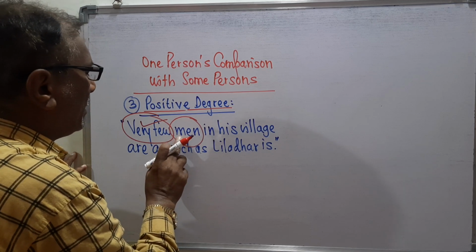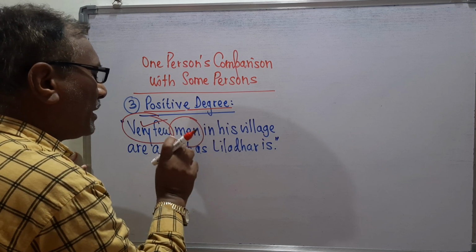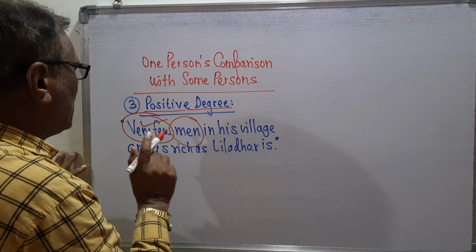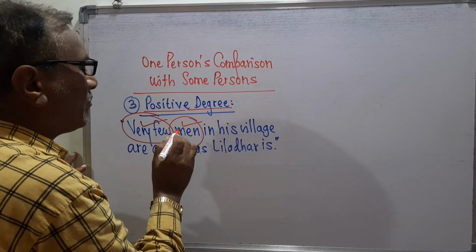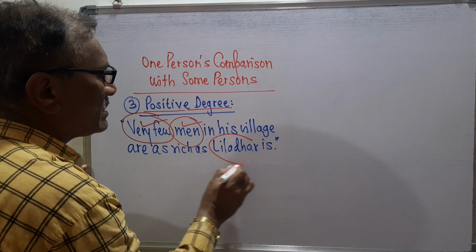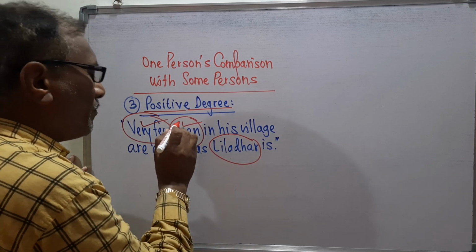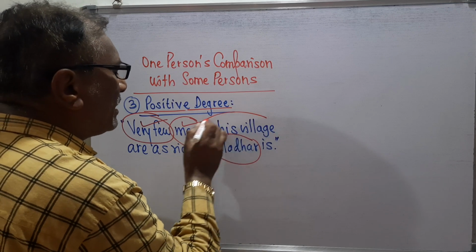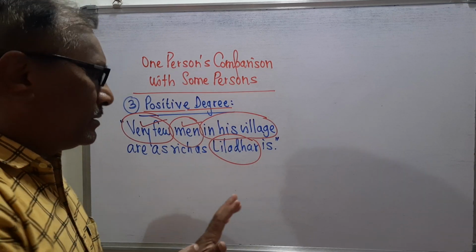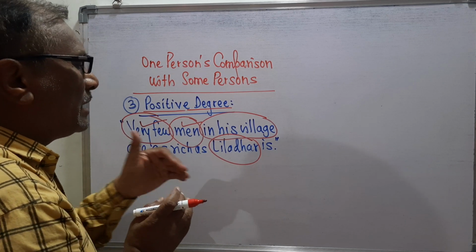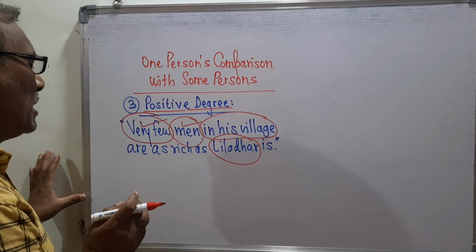Means remember, this is the second subject and with this subject we are comparing our first subject, that is Liladhar. So very few men in his village. Now in his village means these are the extra words, and so here we should take the extra words.